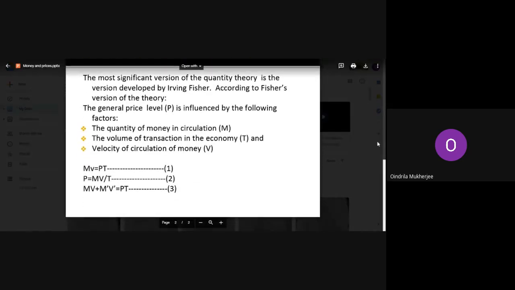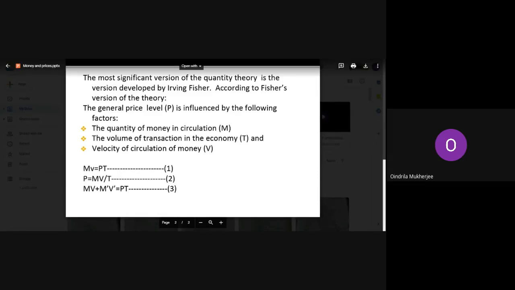Okay. So here, students, there are three factors which affect the price level. First factor, I told you, is the money which is available in circulation, that is M, the money available for carrying out day-to-day transactions.